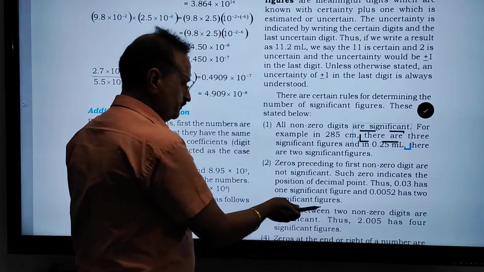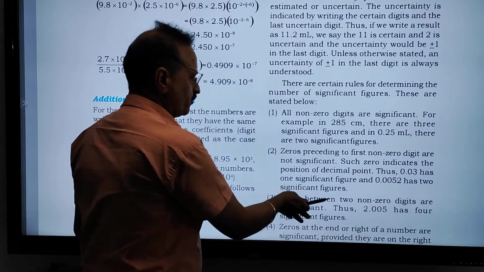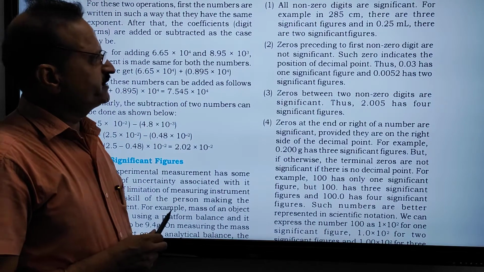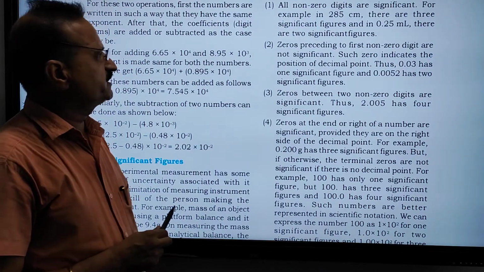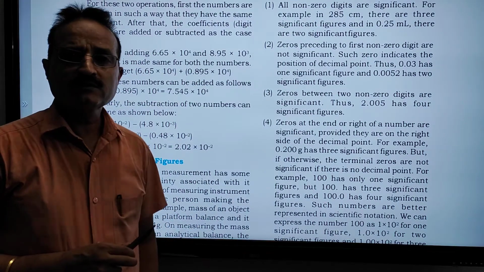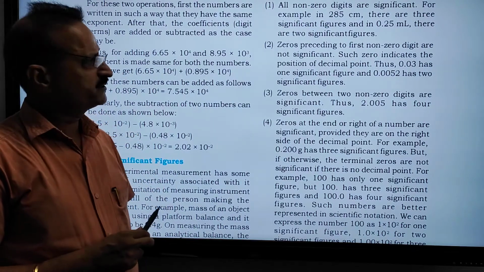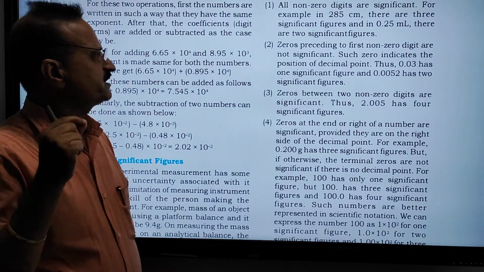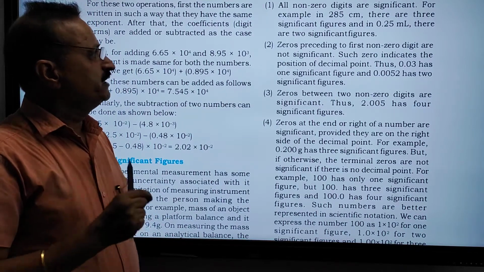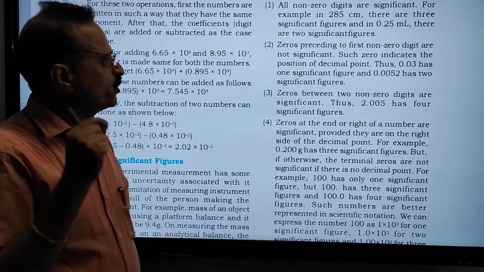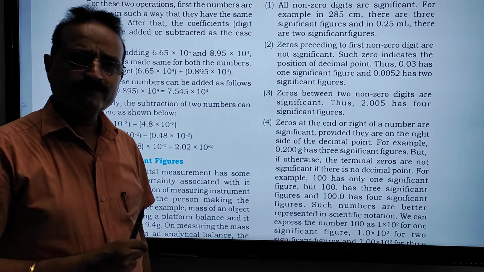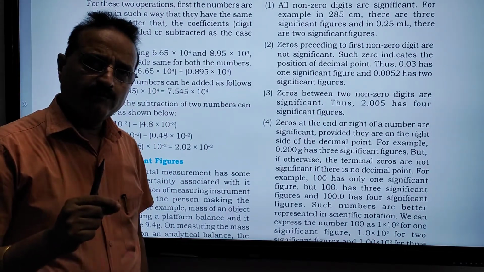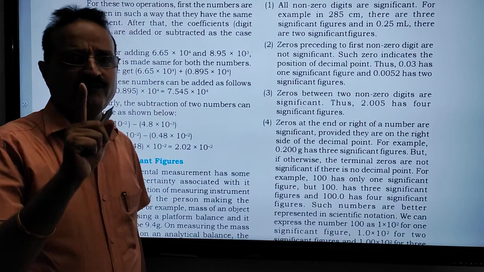Second rule: zeros preceding the first non-zero digit are not significant numbers. Such zeros indicate the position of the decimal point. 0.03 has only one significant number.